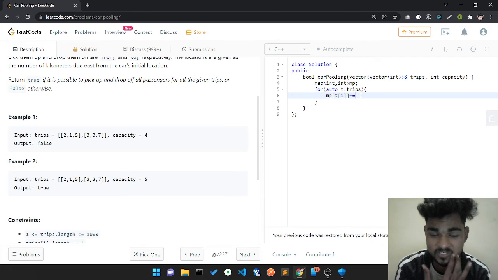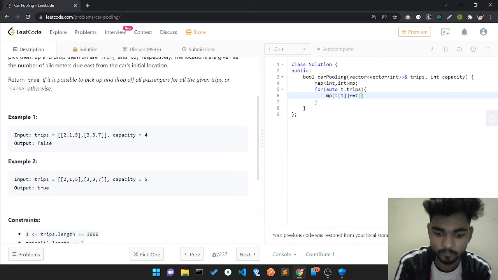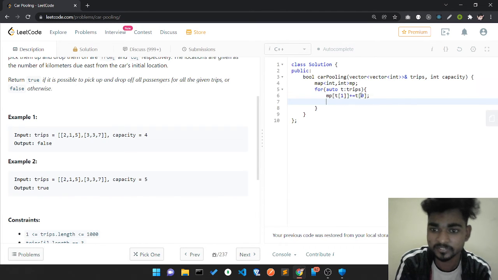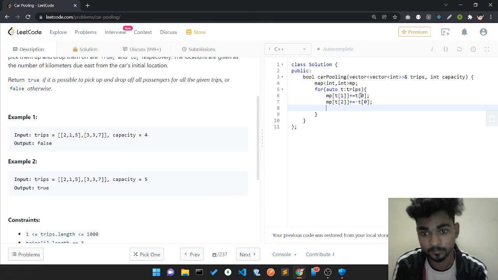So at the position of from, I add the passengers, and at the time of dropping, I just subtract from my map. So it makes some sense.